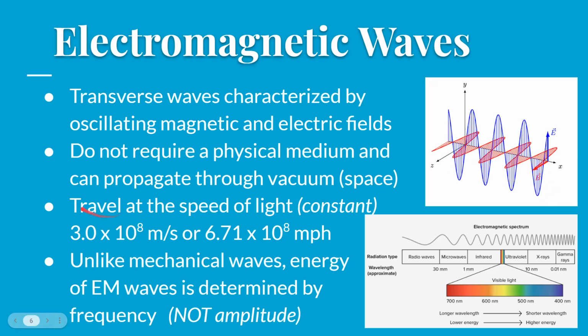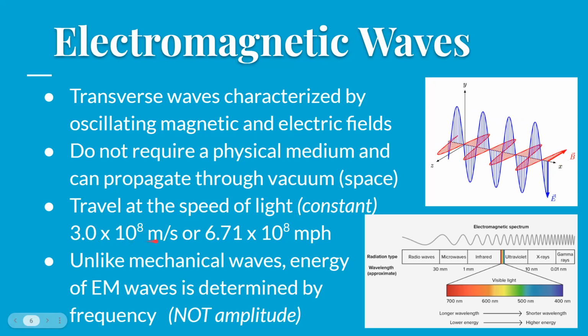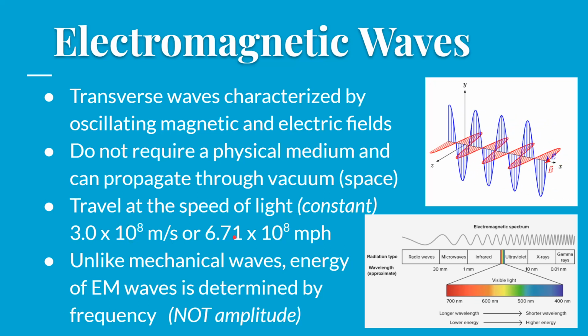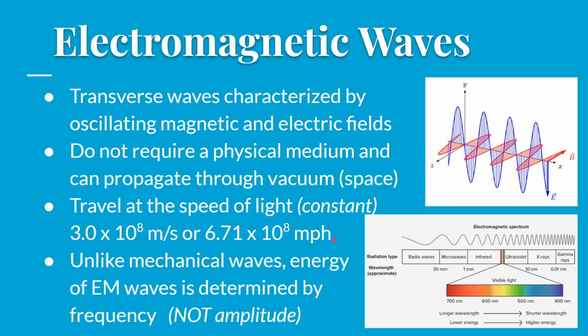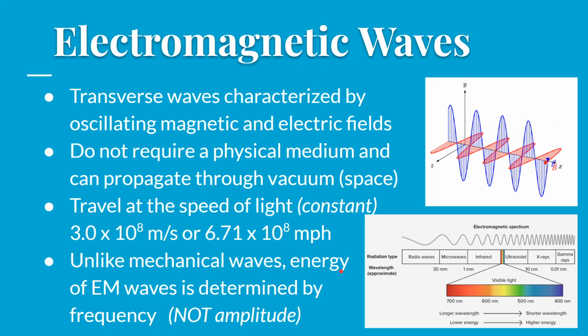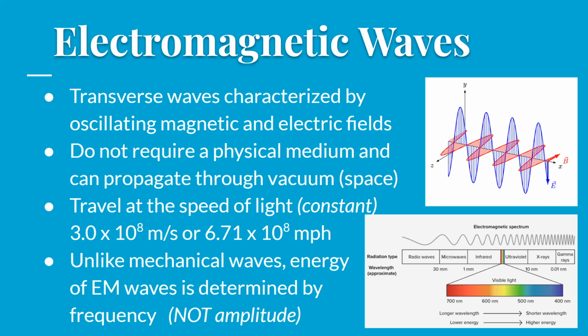All of these waves will travel at the speed of light, which is a constant 3.0 times 10 to the 8th meters per second, or if you wanted to use a different unit, 6.71 times 10 to the 8th miles per hour. Unlike mechanical waves, the energy of electromagnetic waves is determined by frequency, not amplitude.